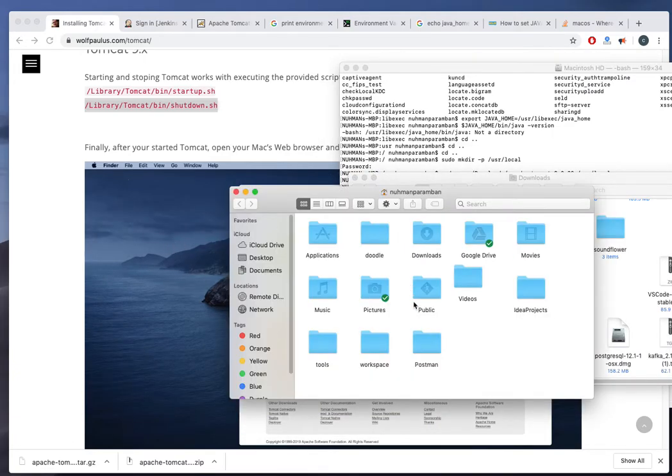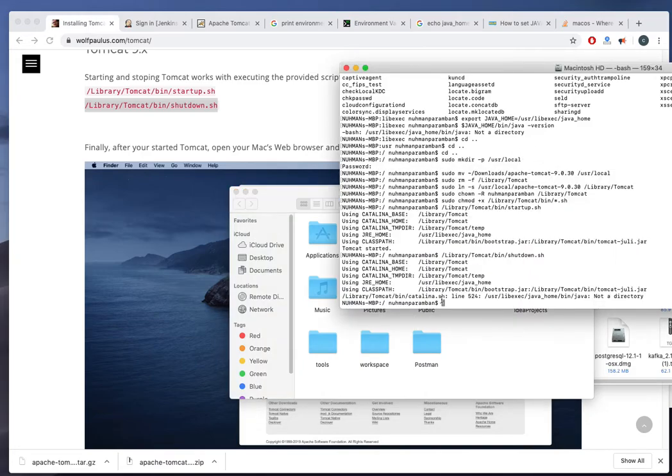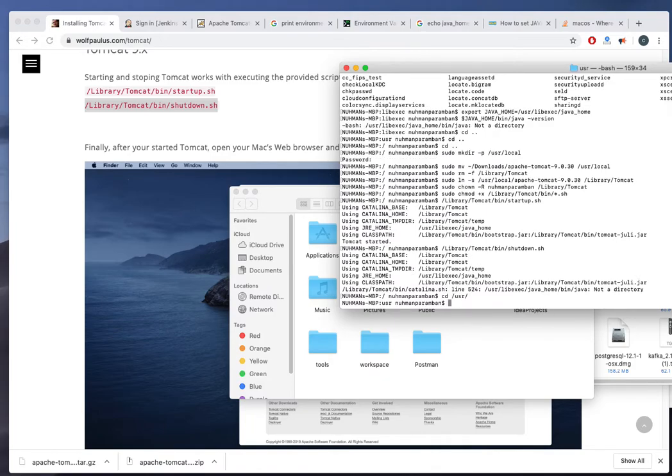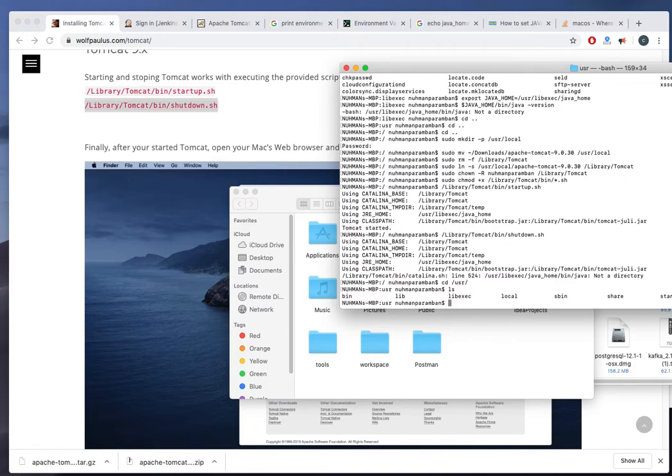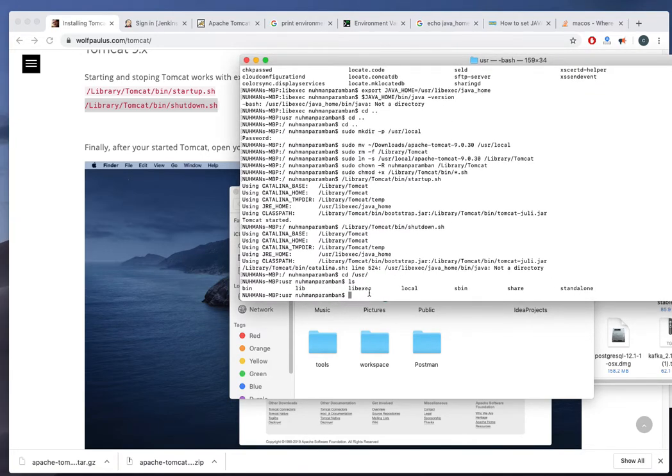It's not here actually. Okay. What I'm going to do is choose this one. So ls here, I have lib, bin, everything is here. I need to go to the bin folder.